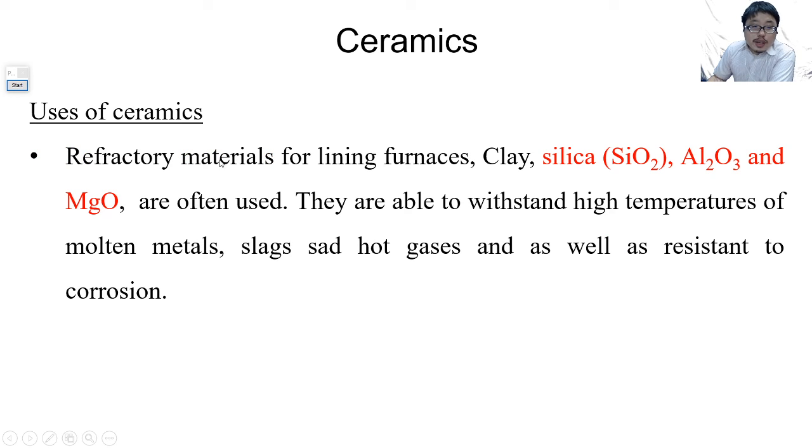For refractory materials for lining surfaces, that means when you need to heat up to high temperature, such as molten metals, we often use it to line the furnace. We use a mixture of silica, aluminum oxide, and magnesium oxide. Giant covalent structure, giant ionic structure, giant ionic structure.